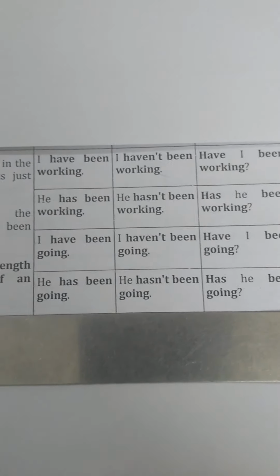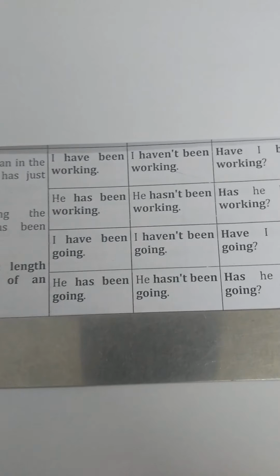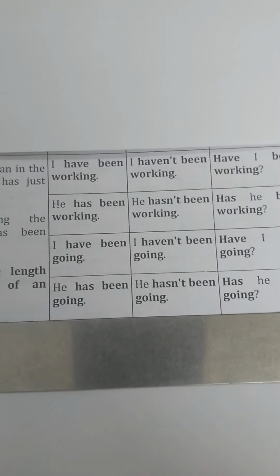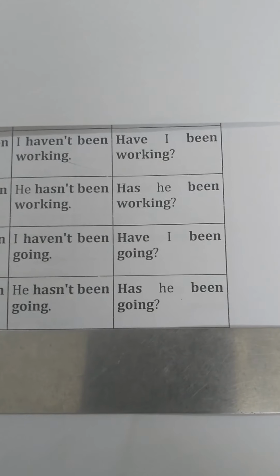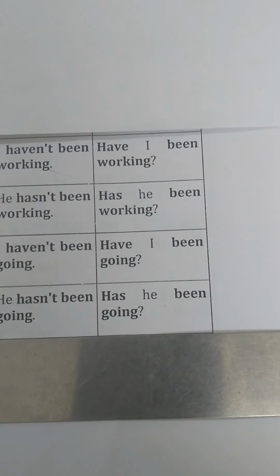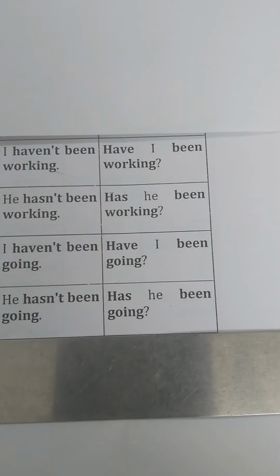So in present perfect continuous tense we use subject plus has or have plus been plus verb ing form and then object. For negative we use subject plus has or have plus not plus been plus verb ing form and then object. For interrogative we use has or have at the beginning of the sentence, then subject plus been plus verb ing plus object, and at the end of the sentence we use a question mark.